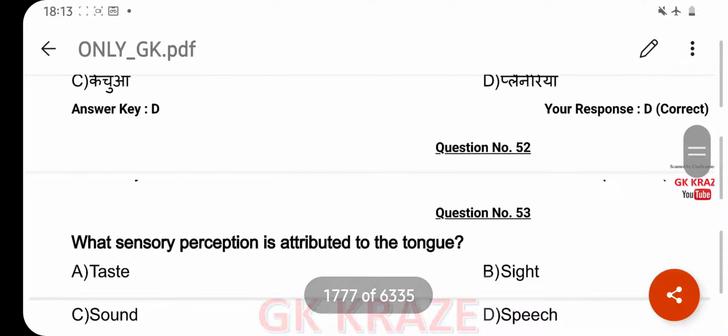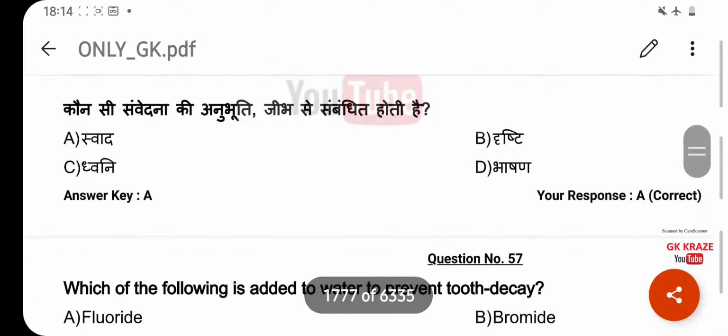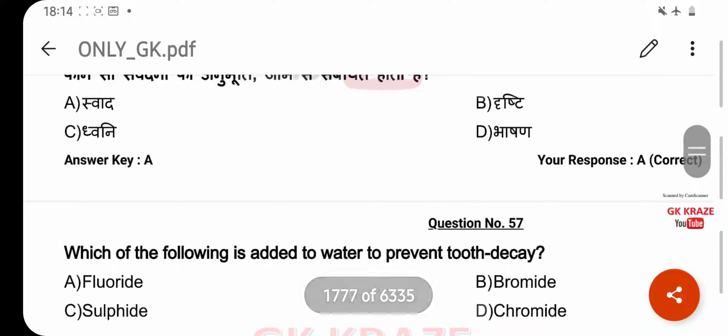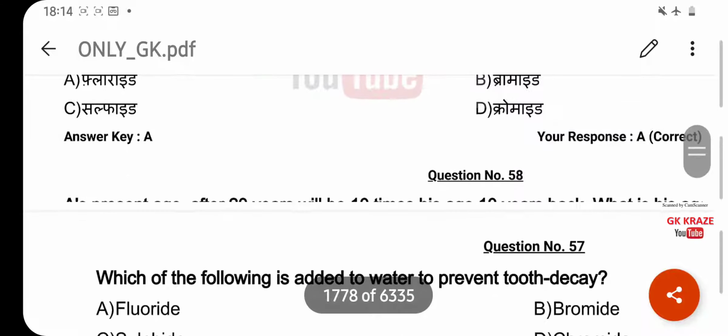What sensory perception is attributed to the tongue? Your right answer is taste. Option A. Which of the following is added to water to prevent tooth decay? Your right answer is fluoride. Option A.